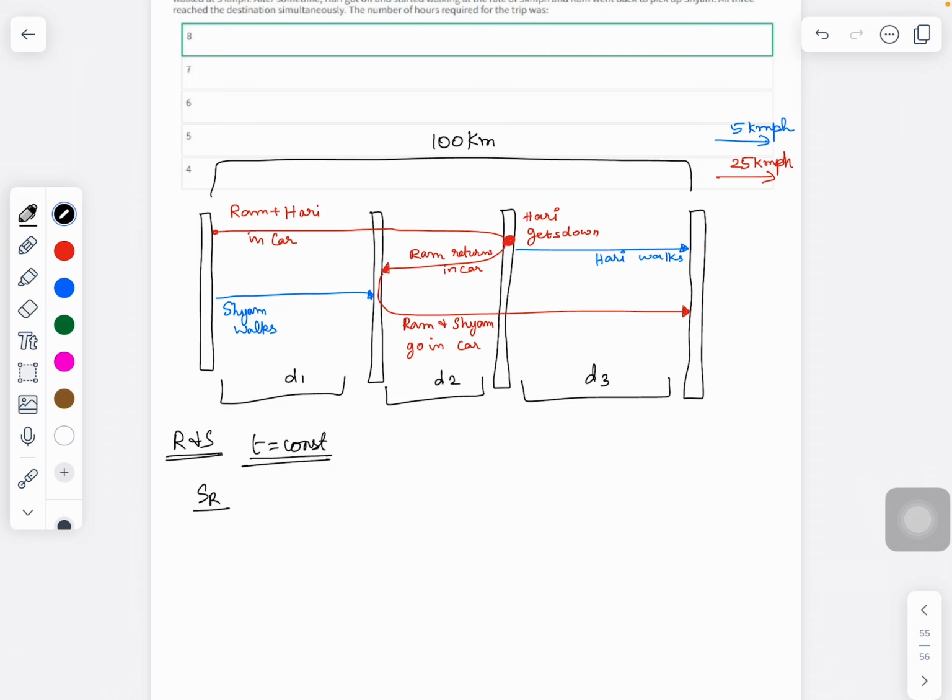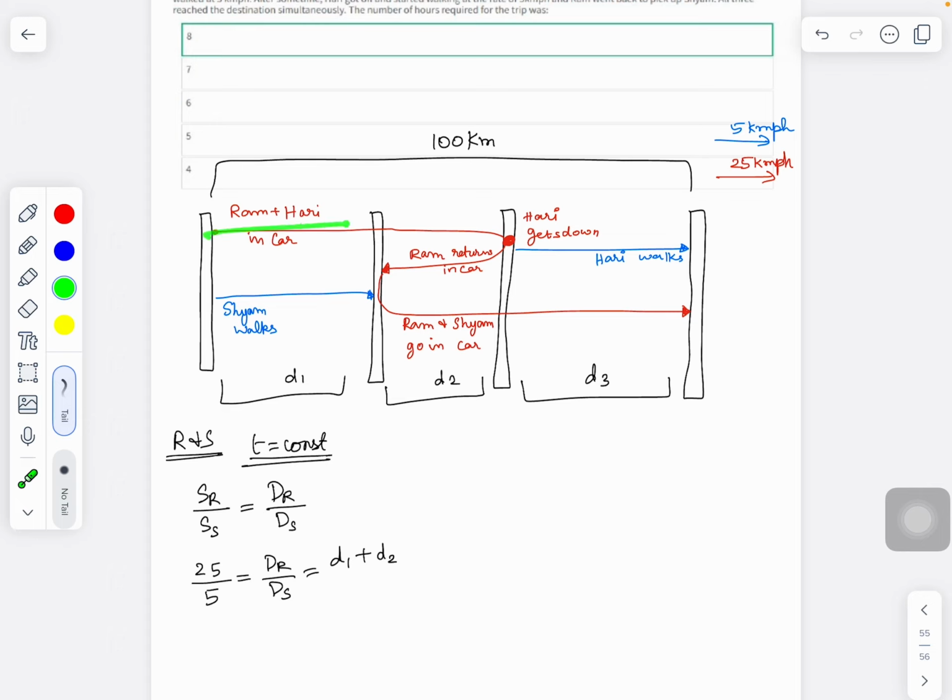So speed of Ram by speed of Shyam equals distance travelled by Ram by distance travelled by Shyam. And we know in this particular journey, Ram was completely travelling in red color, which is 25 kilometers per hour, and Shyam was completely travelling by walk, which is 5 kilometers per hour. So the speed ratio is 25 kilometers per hour by 5 kilometers per hour. That is going to be the ratio of the distance of Ram to the distance of Shyam. What is the distance travelled by Ram? Which is d1 initially and then another d2.